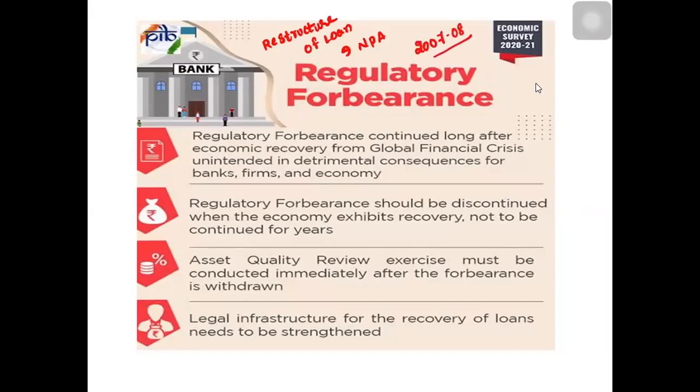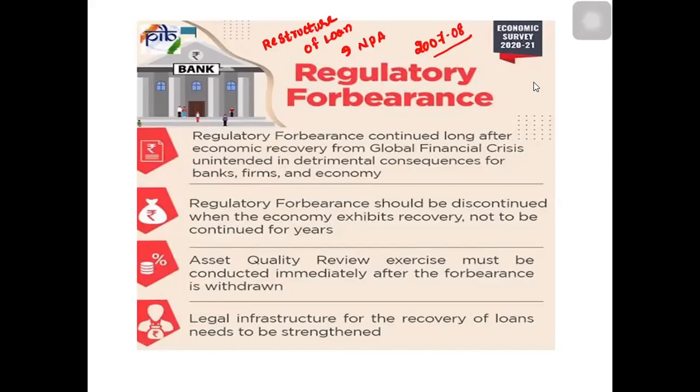Because of the financial crisis, the RBI reduced its tightening of policies; the tightening of the policies was loosened.